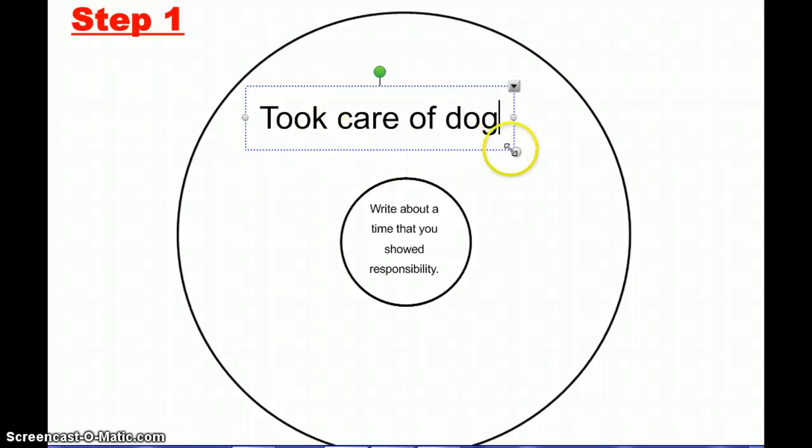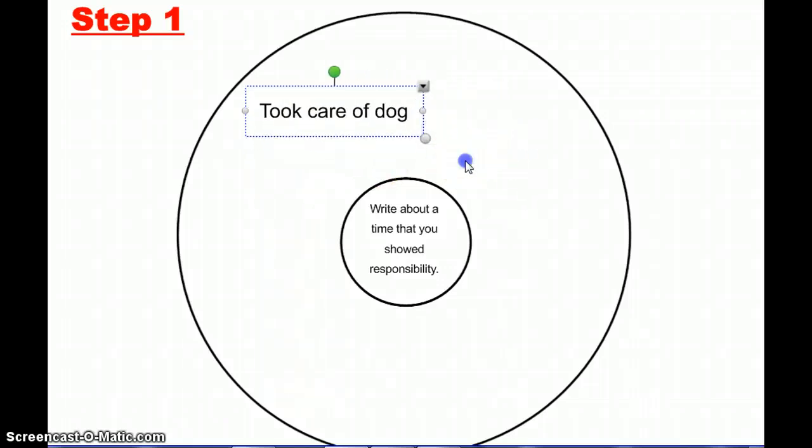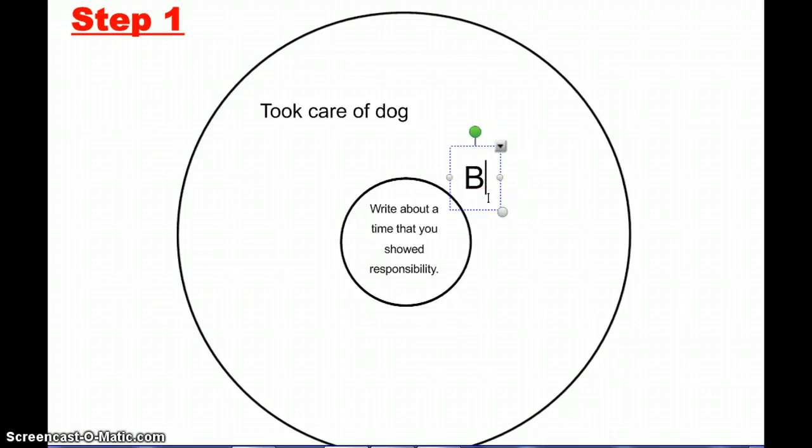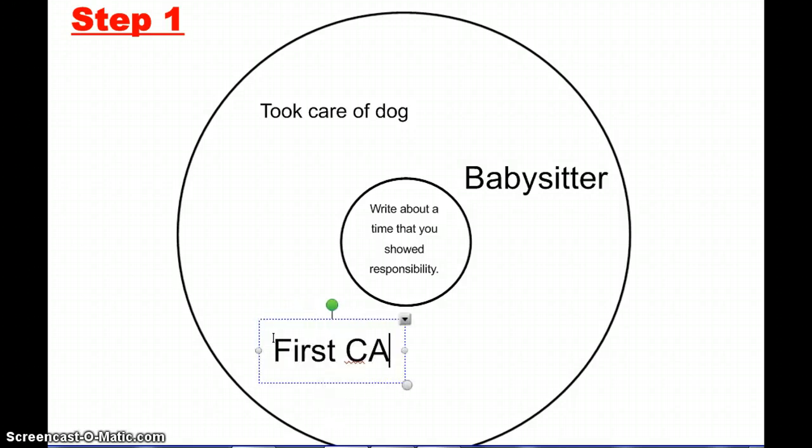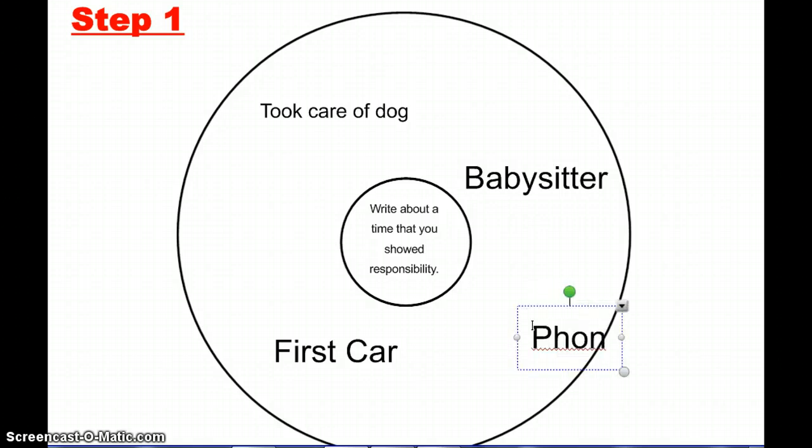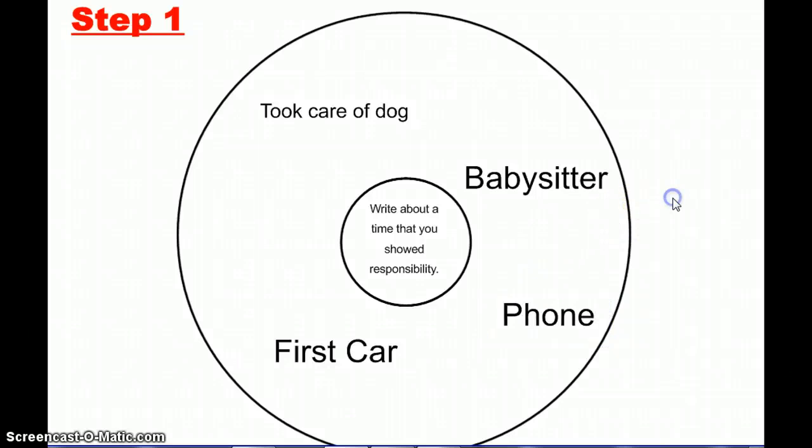I'm not going to put in a whole lot of detail because we don't want to take all day to do this. Took care of a dog. Oh, I used to babysit a lot. Had to show a lot of responsibility there. Oh, when I got my first car, I had to show responsibility. Otherwise, probably wouldn't have gotten to drive anywhere very far. When I got my first phone, and for some of you, that's about this age. I was a lot older when I got my first phone. I'm just going to stop there because I could go on and on.